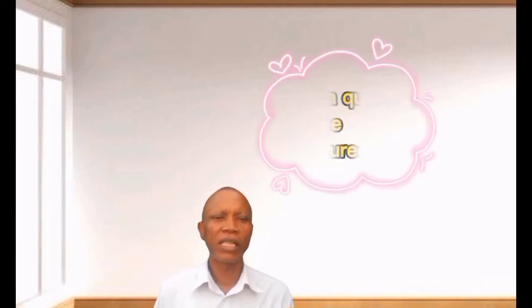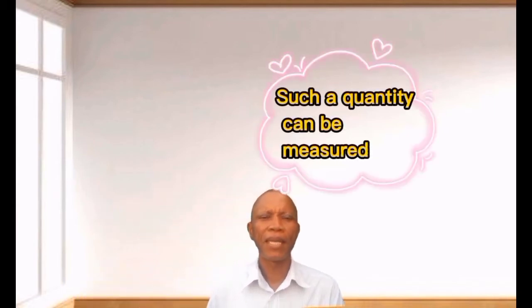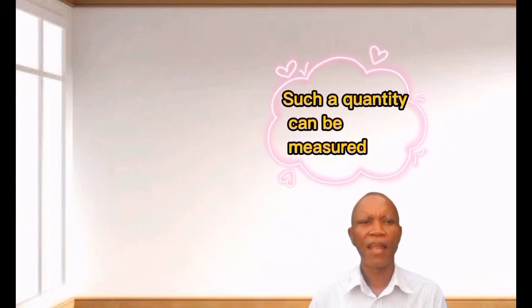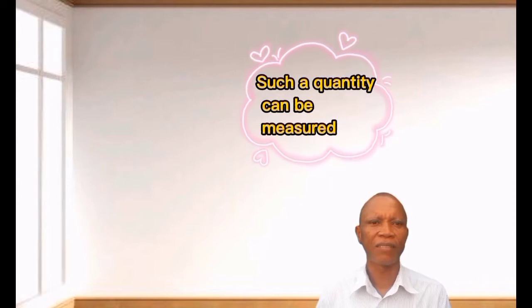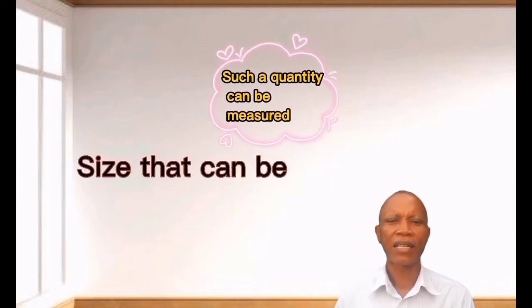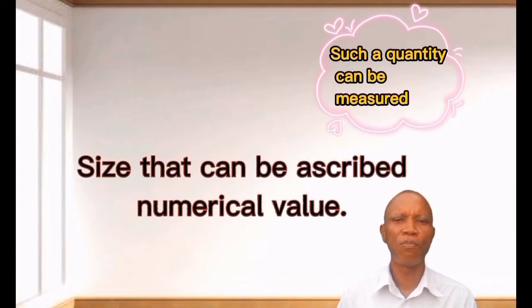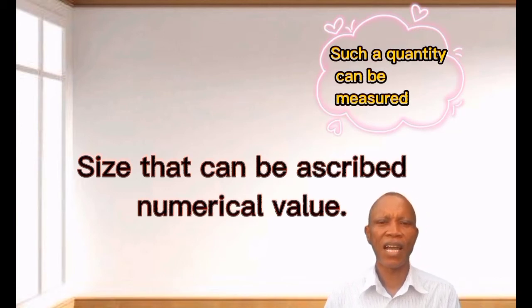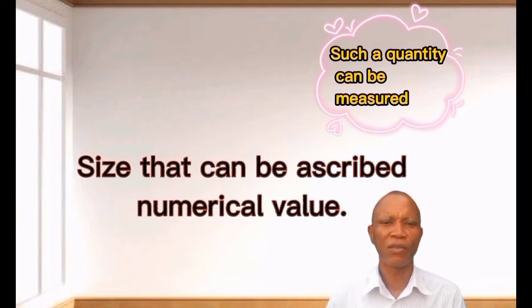And when we say a quantity has magnitude, what do we mean by that? What we mean is that such a quantity can be measured. Magnitude has to do with size. Such a quantity has size that can be ascribed a numerical value.